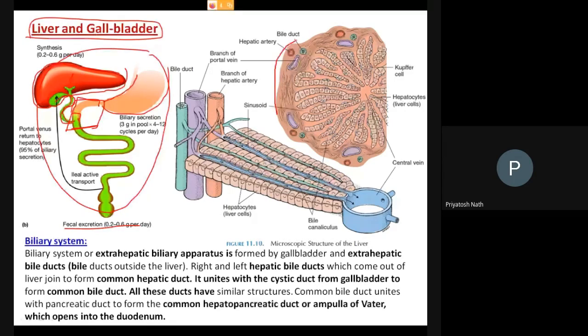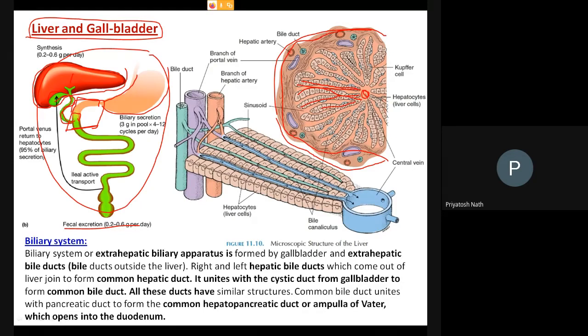If you cut a piece of the liver, you will find that the whole liver is made up of structures like these. These are called lobules, hepatic lobules. These are thread-like structures, just like a wheel. This is the center of the wheel and these are the spokes. It is like the wheel of our bicycle, where this is the center, the axle, and these are the spokes. The whole thing looks like that.